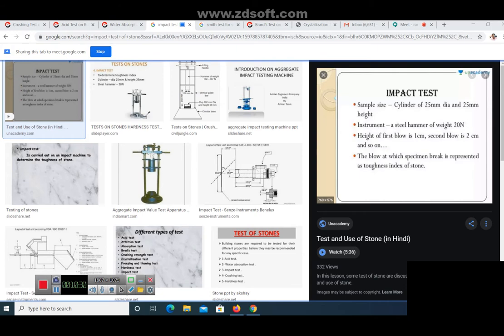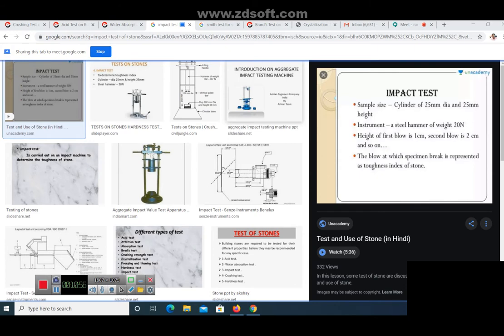You have a cylindrical sample of 25 mm height and 25 mm diameter. The ratio between the diameter and height of the sample should be 1:1. Then you have a steel hammer of weight 20 Newton. Now, using this steel hammer, you allow it to fall on the surface of the stone.